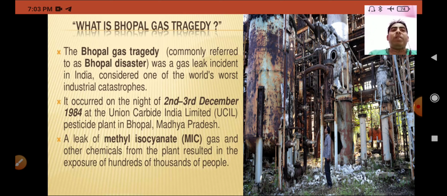And one more thing is that the concentration of toxic gas in the air touches 21 ppm, that's parts per million. After inhaling, it can cause death within a minute, and during the Bhopal gas tragedy the level was multiple times higher.